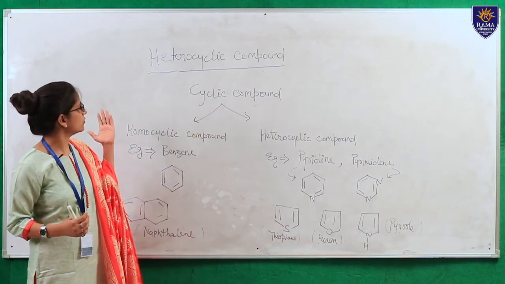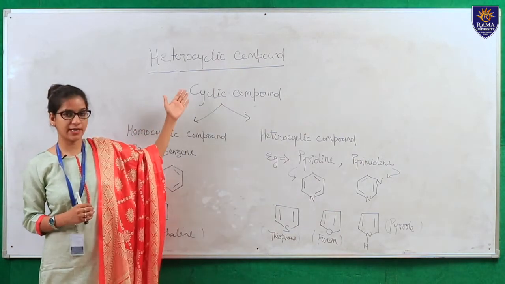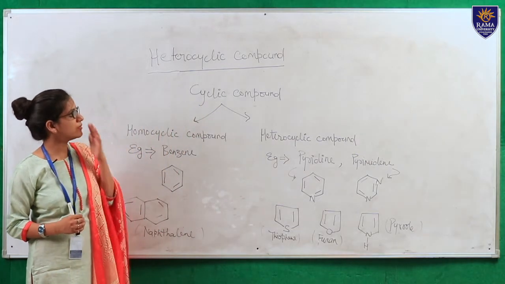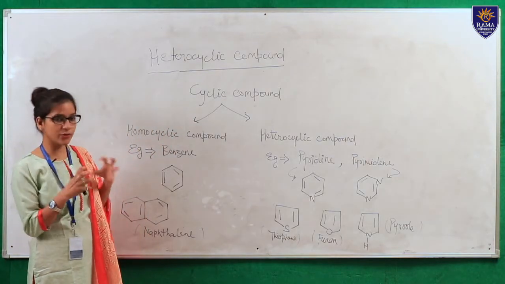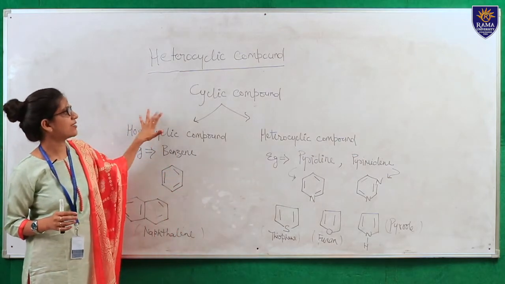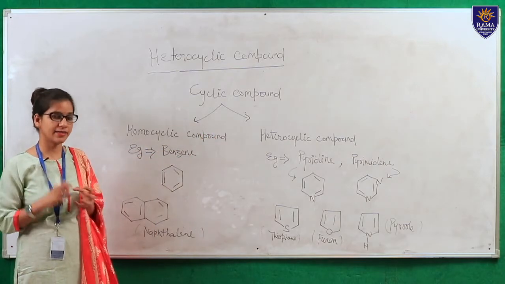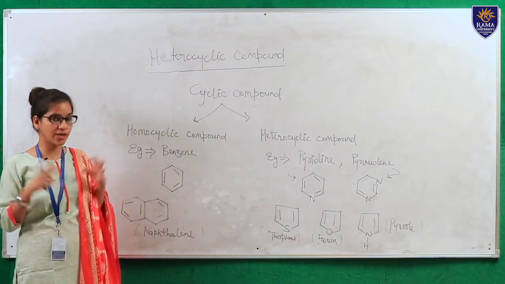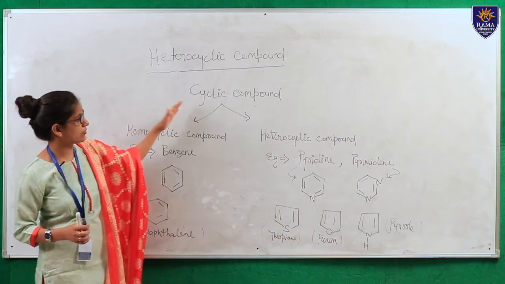Today I am going to discuss the heterocyclic compound. Before starting heterocyclic compounds, firstly we'll discuss cyclic compounds. In chemistry, a cyclic compound is a molecule in which atoms are joined together to form a ring or loop-like structure. We can also say that cyclic compounds are a branch of organic chemistry in which atoms or heteroatoms and hydrocarbon atoms are joined together to form a ring-like structure. So this is all about the cyclic compound.